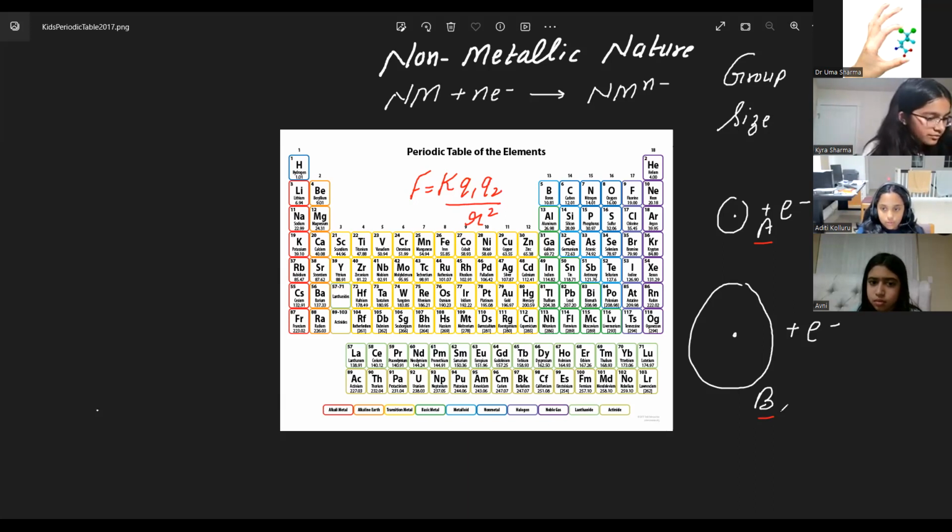Both? In A, is the electron closer to the nucleus of A or far away? It's closer. So what happens to the force of attraction if r is less? It increases. So which one has more force of attraction on the electron, A or B? A. Yeah, that's the explanation based on Coulomb's law.